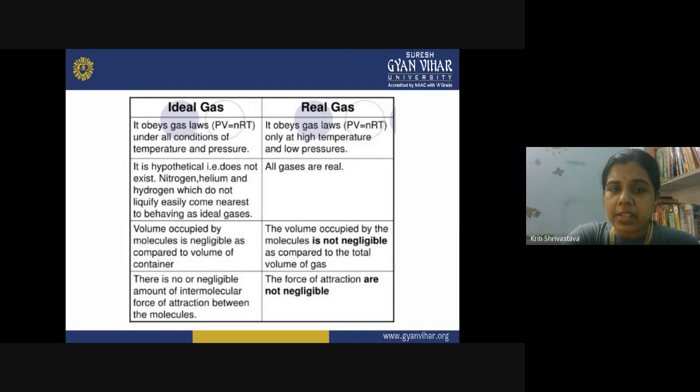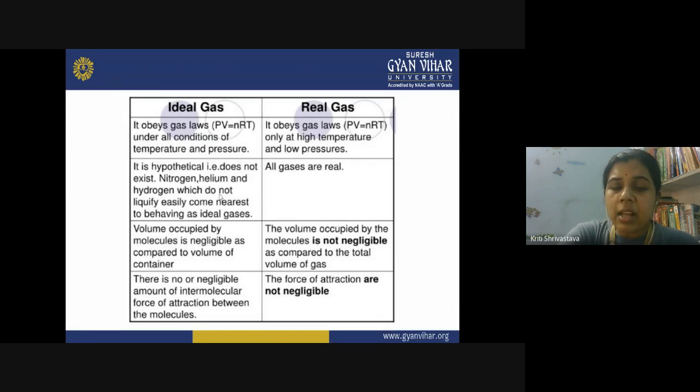It is hypothetical and it does not exist. Gases like nitrogen, helium, and hydrogen, which do not liquefy easily, come nearest to behaving like ideal gases. The behavior of these three gases is quite like an ideal gas because it is really difficult to liquefy them. When does a gas liquefy?